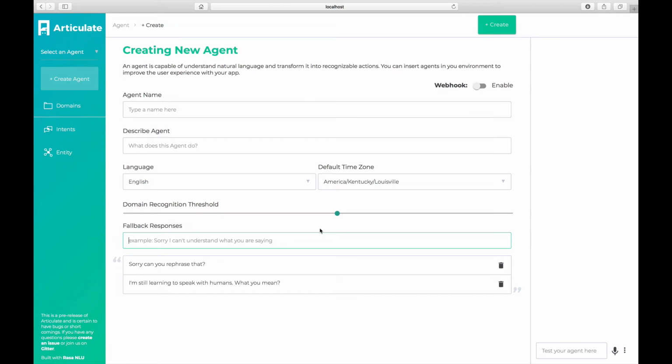You also have to provide fallback responses. Whenever this confidence isn't met, this is how your agent will reply. This is a last-ditch effort to tell the user that we really don't know what's going on.